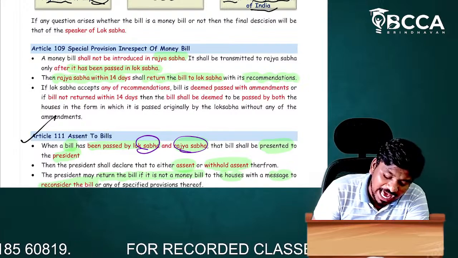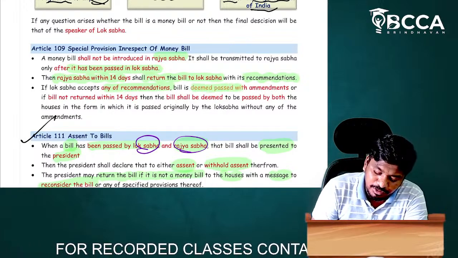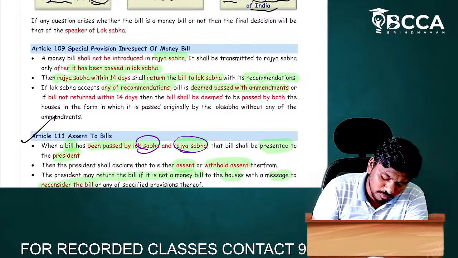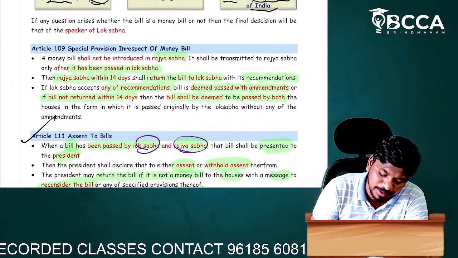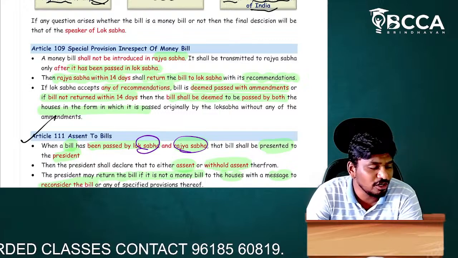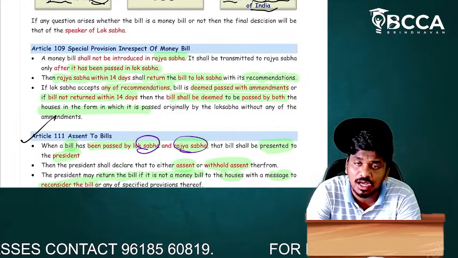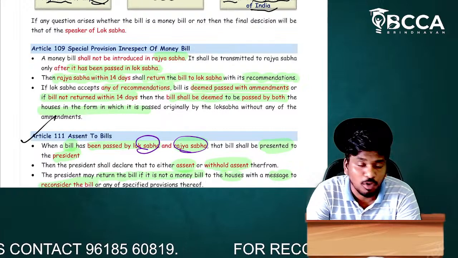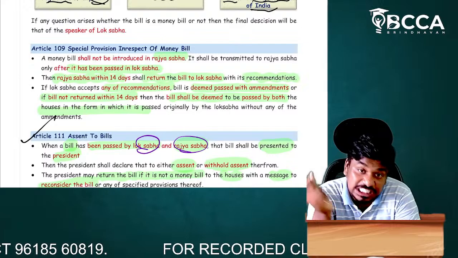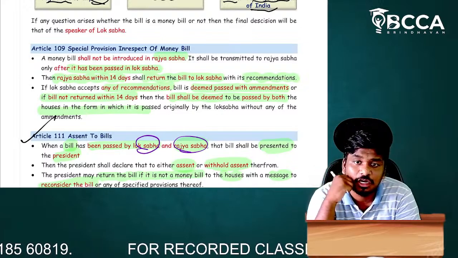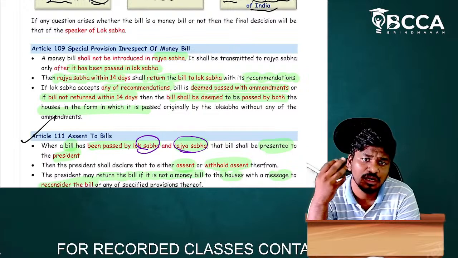If Lok Sabha accepts any of the recommendations, the bill is deemed to be passed with amendments. If the bill is not returned within 14 days, then the bill shall be deemed to be passed by both the houses. If at all Rajya Sabha does not give any recommendations to the Lok Sabha, what happens? Then it shall be assumed that the bill is passed in the Rajya Sabha and Rajya Sabha also accepted it. How can Rajya Sabha accept?